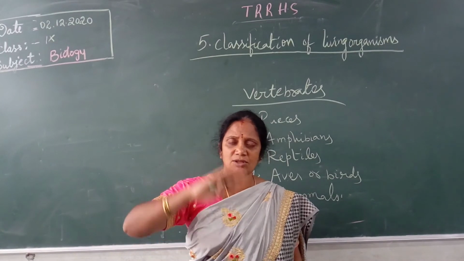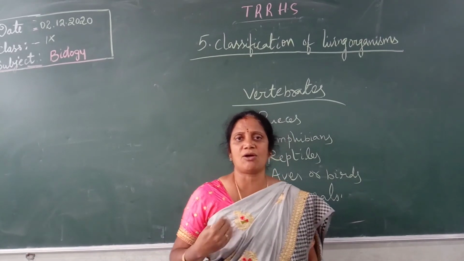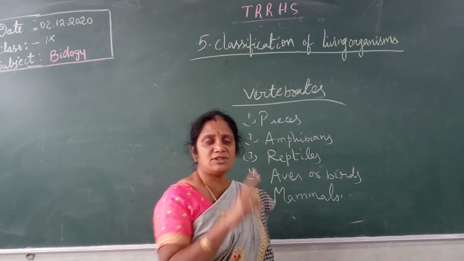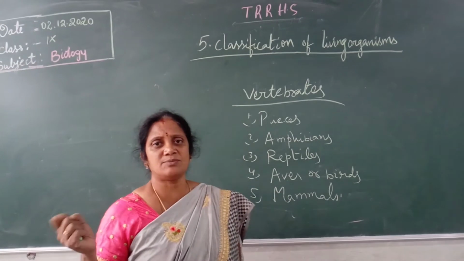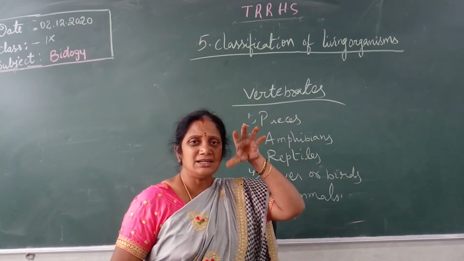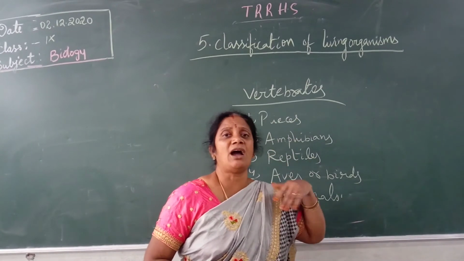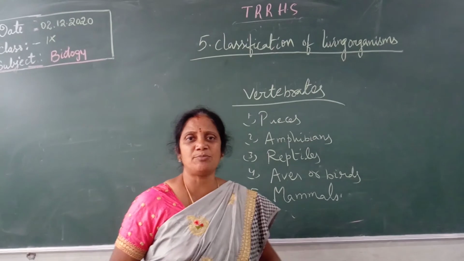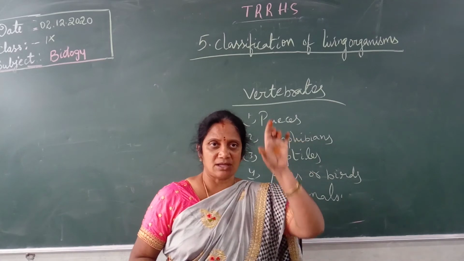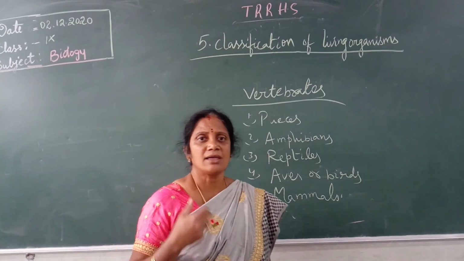If scales are present on the fish, they are called bony fishes. If scales are not present, they are called cartilaginous fishes. Mostly bony fishes can be observed in fresh water and cartilaginous fishes in salt or marine water. In bony fishes the skeletal system is made up of bone and the body is covered with scales. In cartilaginous fishes the skeletal system is made up of cartilage. For example, take the shark. They respire through the gills.